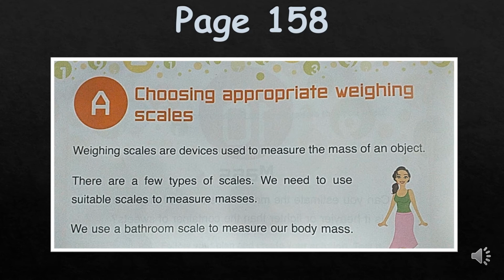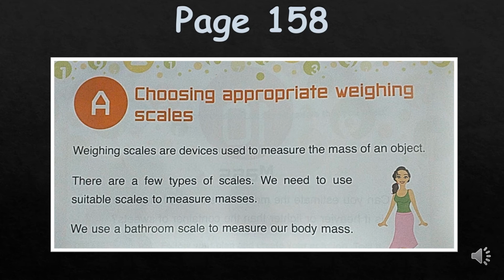Choosing appropriate weighing scales. Let's read together. Weighing scales are devices used to measure the mass of an object. There are a few types of scales. We need to use suitable scales to measure masses.